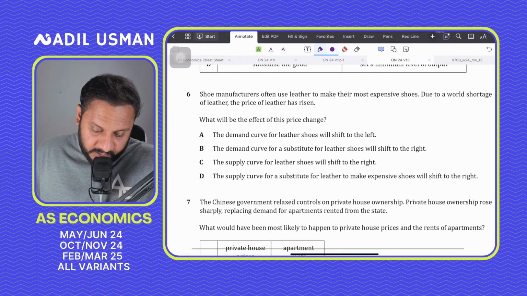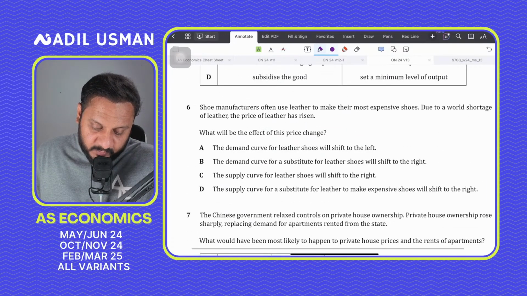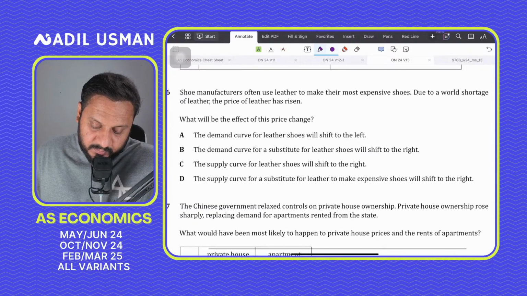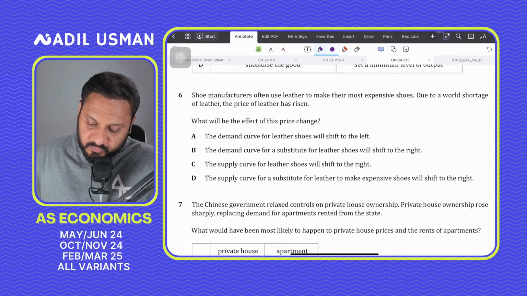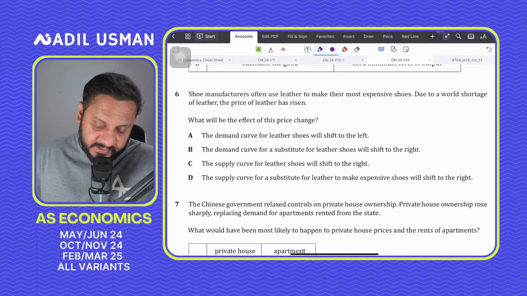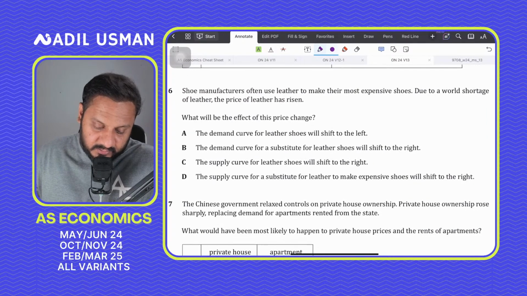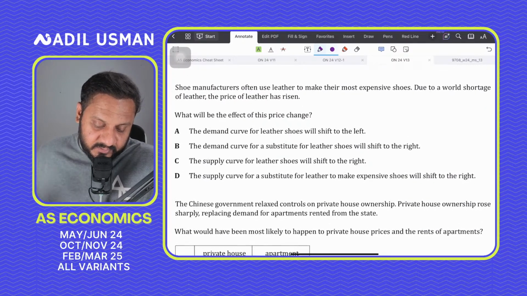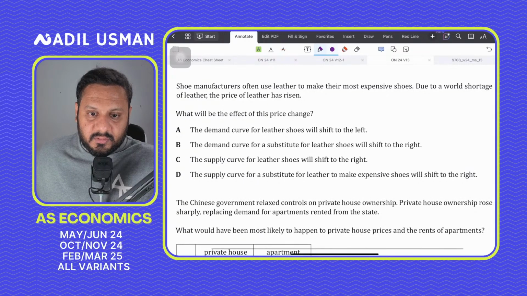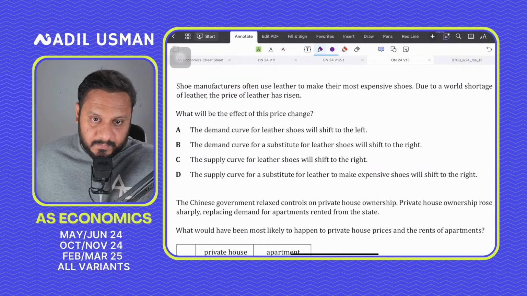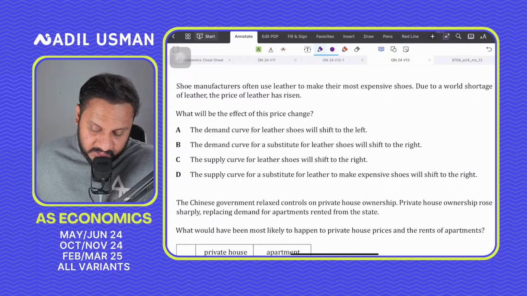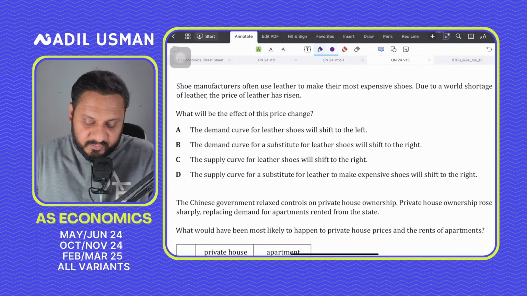Question number 6 says shoe manufacturers often use leather to make their most expensive shoes. Due to a world shortage of leather, the price of leather has risen. What will be the effect of the price change? The correct answer for this should be obviously the demand for substitutes.